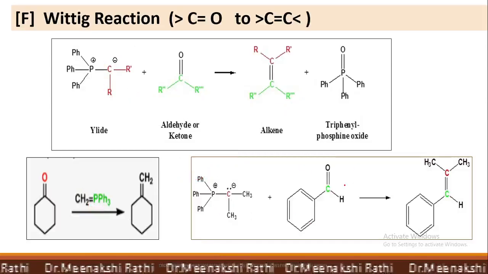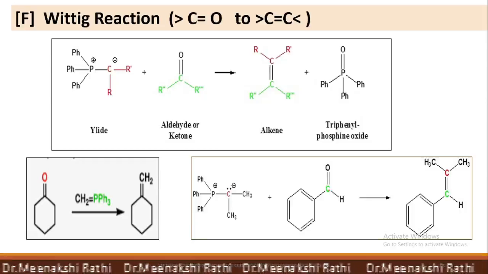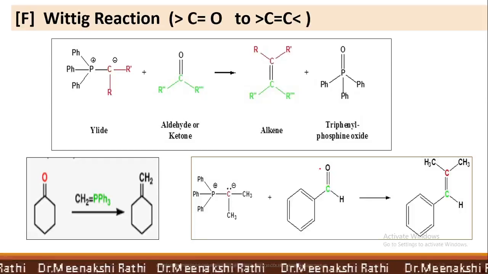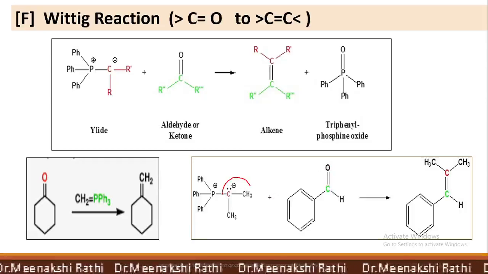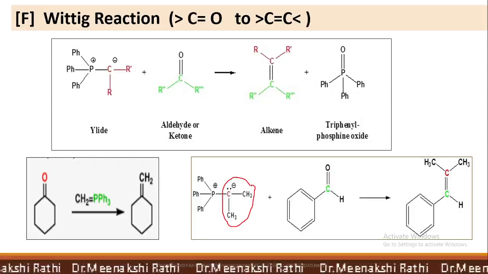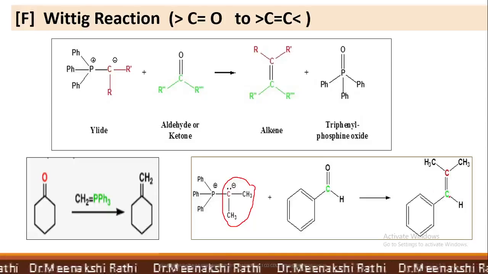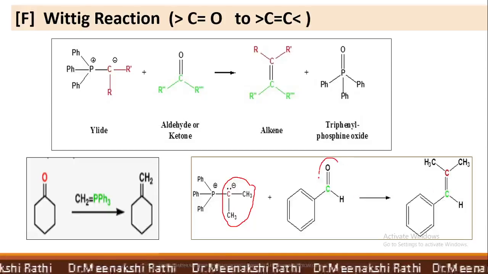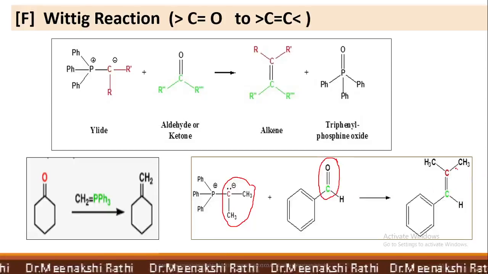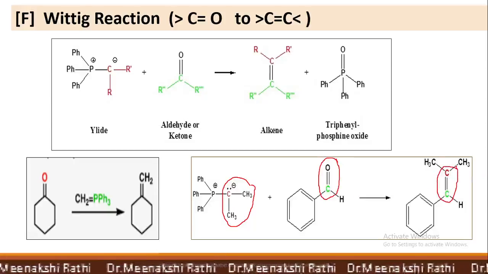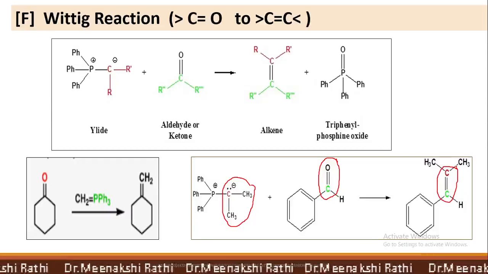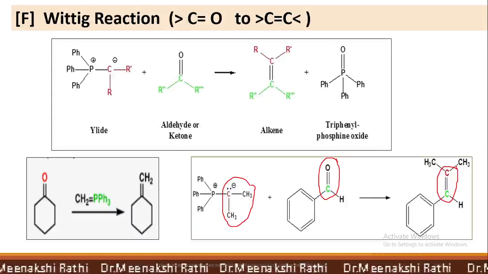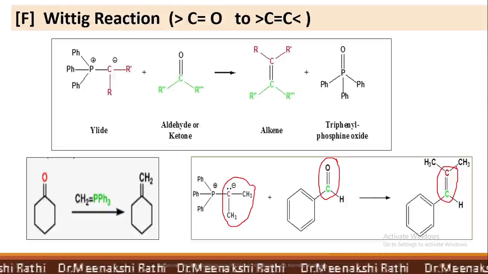Now how do you remember the product? Instead of carbon double bond oxygen, remove the oxygen and attach this carbon part. So you will get C double bond C. Carbonyl group is converted to carbon double bond carbon. Okay. So these are the examples of Wittig reaction. Remaining reactions we will discuss in the next video.